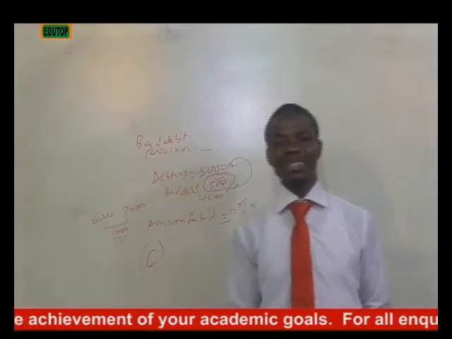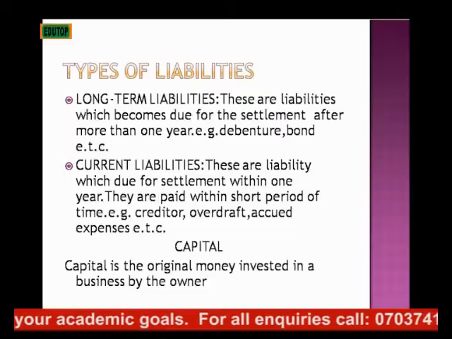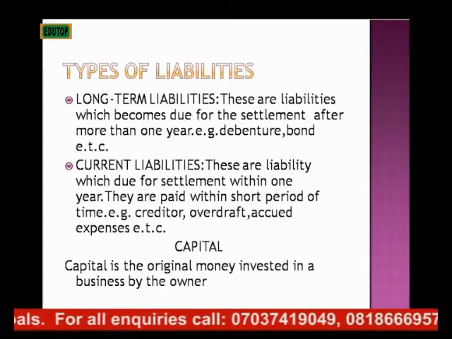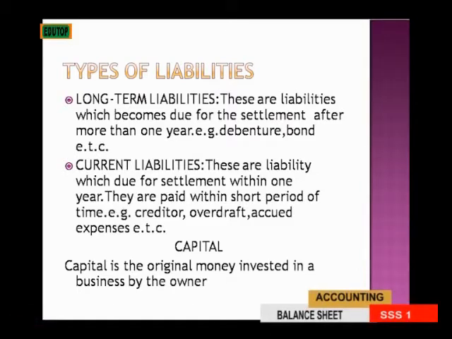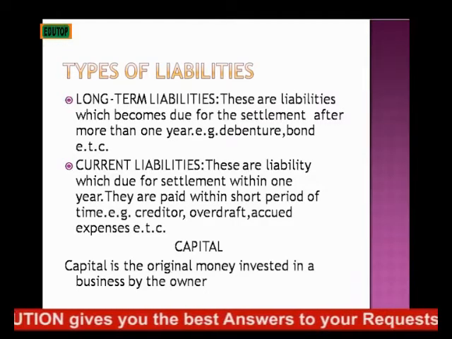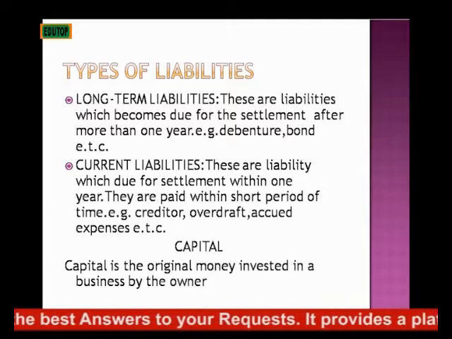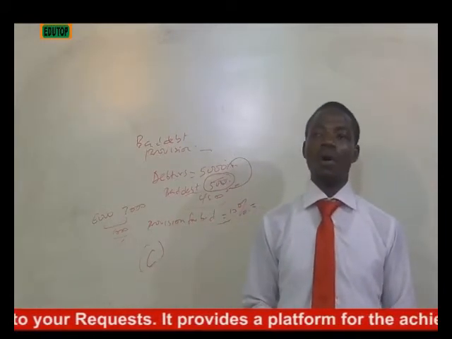So then we have types of liability. We have long-term liability. Long-term liabilities are liabilities that you settle over a long period. It's a liability that takes a very long period of time. Like when you take a loan that will last for good 50 years, you can classify it under long-term liability. E.g., you can call it debenture or bonds.